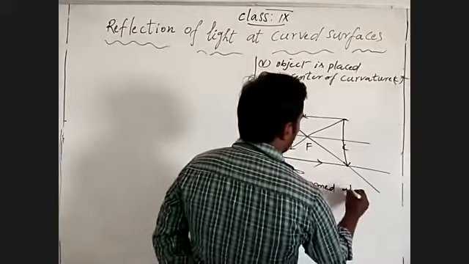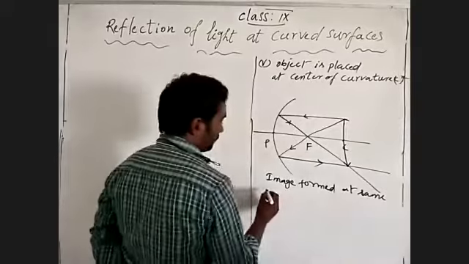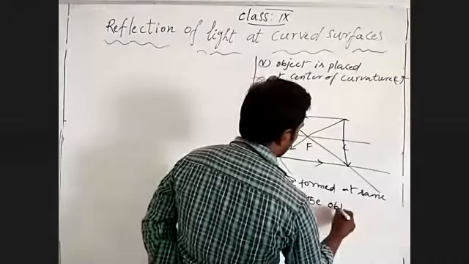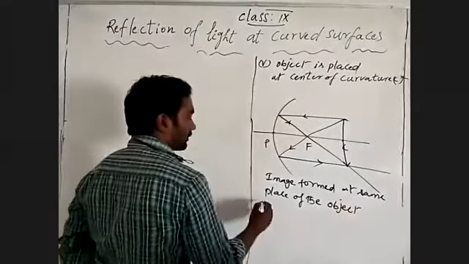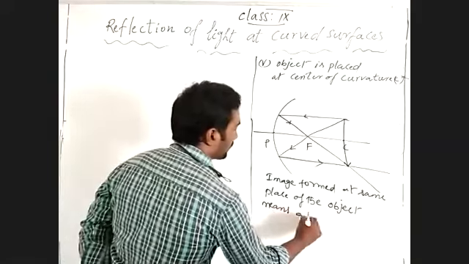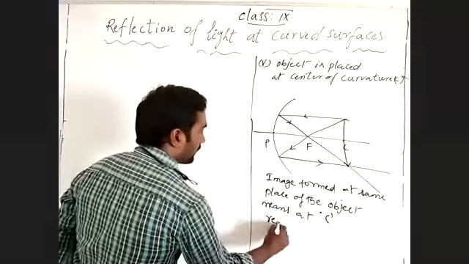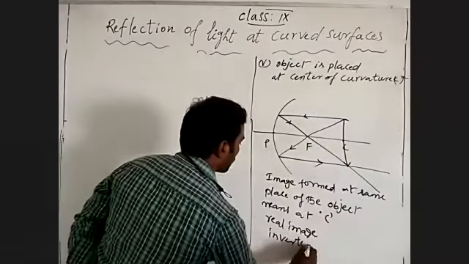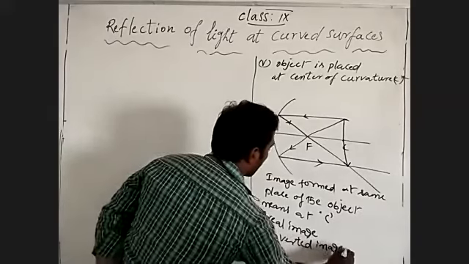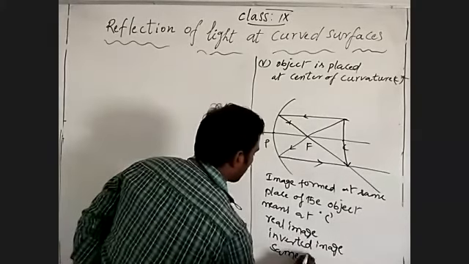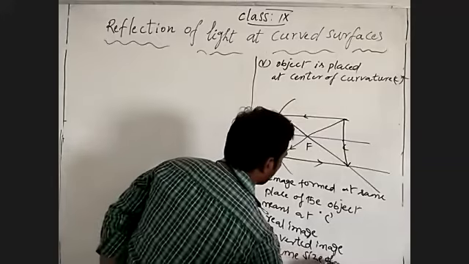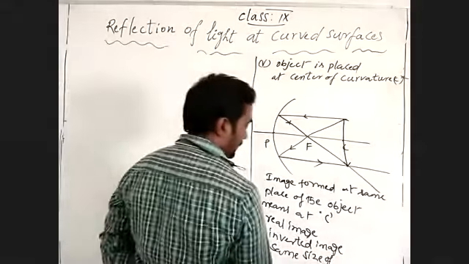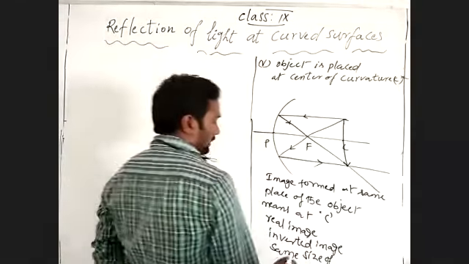formed at the same place of the object, means at center of curvature, and a real image and also inverted image. And same place, so that's why same size of image. Okay, same place of the object, so that's why same size, inverted image, same size of